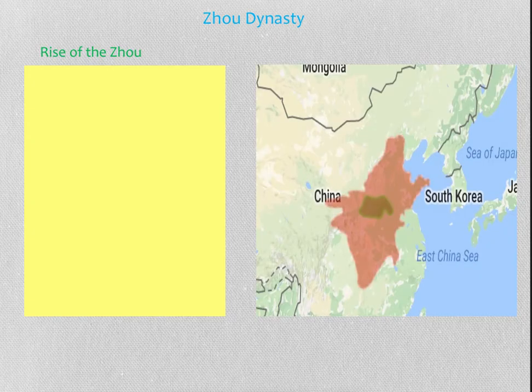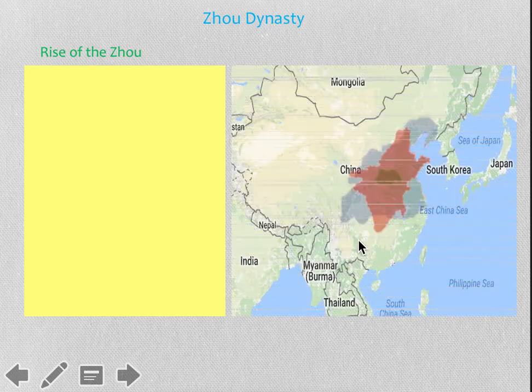So I just want to show you, we already saw the map. This is the Xia, this small little piece, this red area here. This is the Shang dynasty. And then when the Zhao dynasty comes, it's that gray. So it's everything inside and then the gray as well. So you can see again the expansion that the Zhao dynasty has.